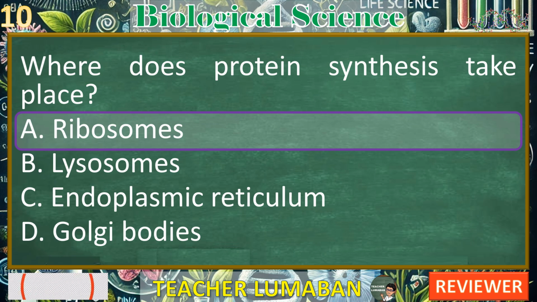Golgi bodies, or the Golgi apparatus, are involved in the modification, sorting, and packaging of proteins for secretion or delivery to other organelles. They do not synthesize proteins. In summary, while the endoplasmic reticulum aids in the processing of proteins, the primary site of protein synthesis is the ribosome.